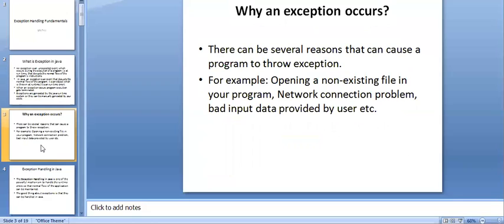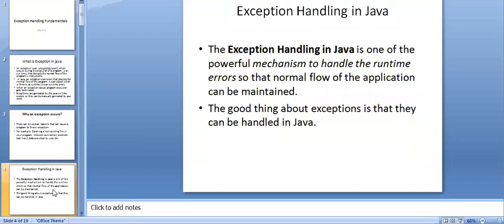What are the reasons for an exception occurring? There are several reasons, and I am discussing only a few. If you are trying to open a file which does not exist, sometimes there may be a network connection problem, and sometimes the input given by you is wrong. These are the various reasons for an exception occurring.